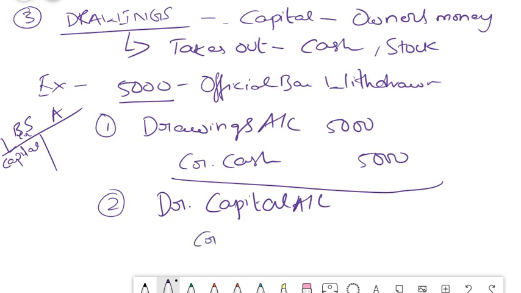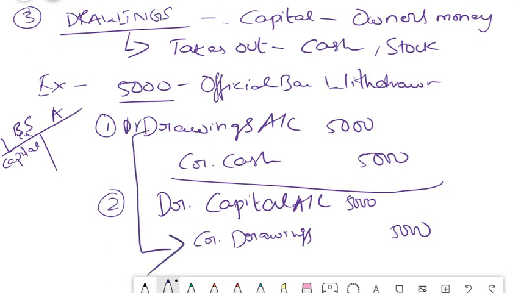And credit you have to put drawings, because there is an account called drawings which you have opened in your previous case, so that has to get nullified. Here you are showing debit drawings, so that has to get closed and it will be adjusted in your capital. Now if your capital is, assuming 50,000, you will say less 5,000 drawings, and you will show net capital as 45,000, friends. So this is the logic.